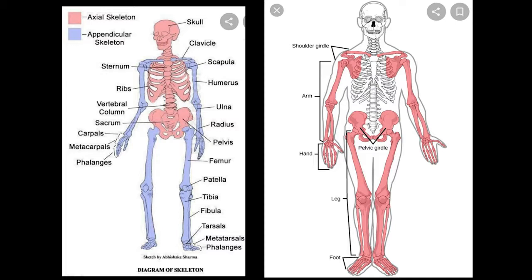And not only that, they also protect our inner body parts, give our body a specific shape, maintain our body flexibility, etc. That's why these skeleton, bones are so important.